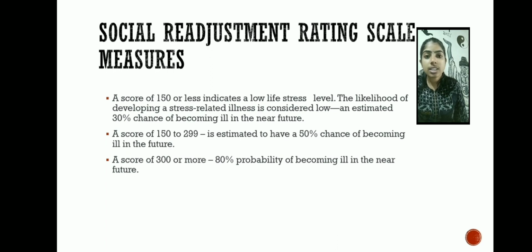Now let's discuss how we can measure the Social Readjustment Rating Scale. If the score is 150 or less, there is a lesser chance of being ill due to stress. If the score is between 150 and 299, there is a 50% chance of being ill due to stress in the near future. And with a score of 300 or more, there is an 80% chance of becoming ill in the coming future due to stress. That's how we measure the Social Readjustment Rating Scale.